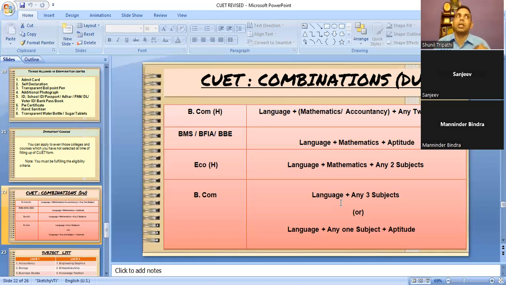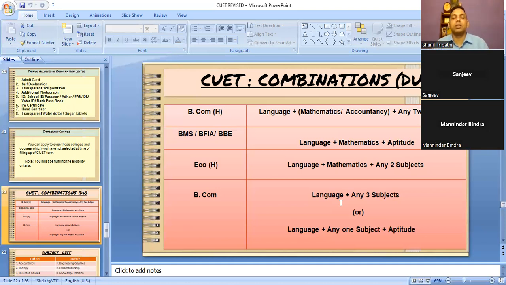take. My suggestion: any child applying for CUET should have what? First, language, whatever the language, Hindi, English, whatever. If he is from South India, it can be Tamil, Telugu, whatever the language. Second, all domain subjects which he or she has in class 12: accounts, economics, business study, mathematics, physics, chemistry, maths, bio, physical education, history, political science. All four subjects the child should be filling, and the general test the child should be filling.